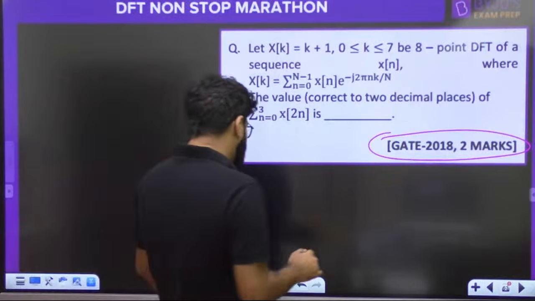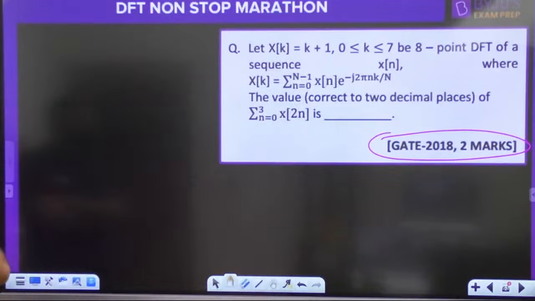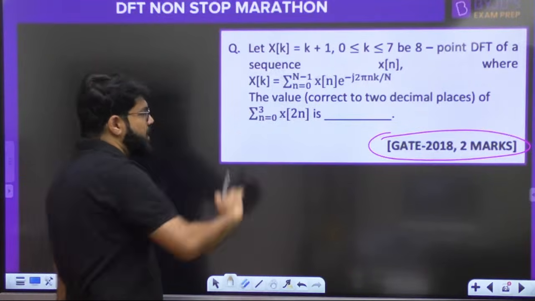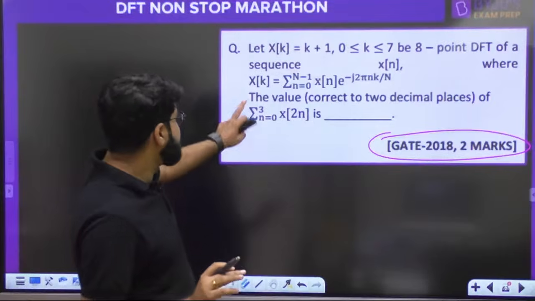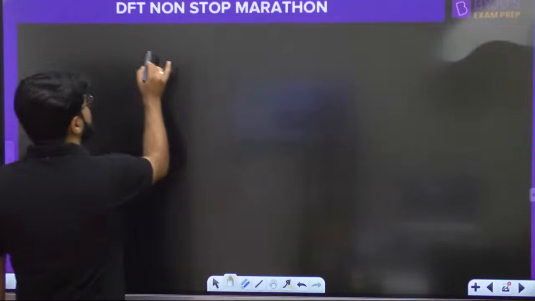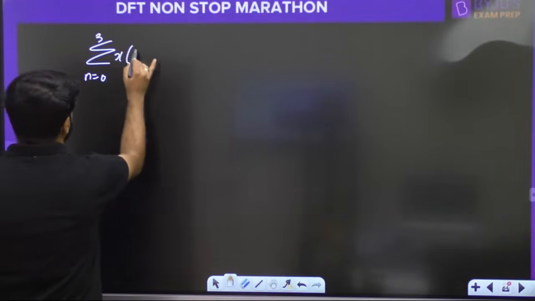So let Xk is equal to k plus 1. The DFT is directly given to me. Let it be the 8-point DFT of a sequence x(n), that's the definition of DFT we know. What is the value of the summation of x(2n)? Let's just work out here. What is the summation 0 से 3 x(2n)? The question is asking you the summation n equal to 0 से 3 x of 2n.